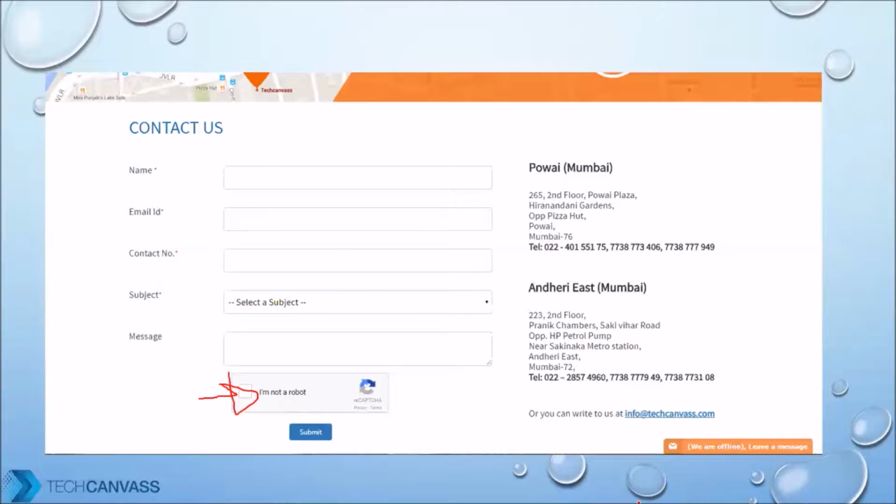Now in this page, let's say for example, you as a tester have been given this page saying, okay, this page is ready now, please test it. So how will you test it?